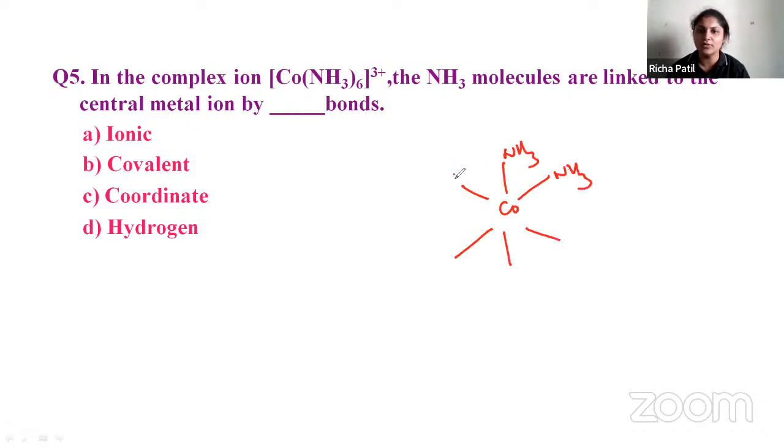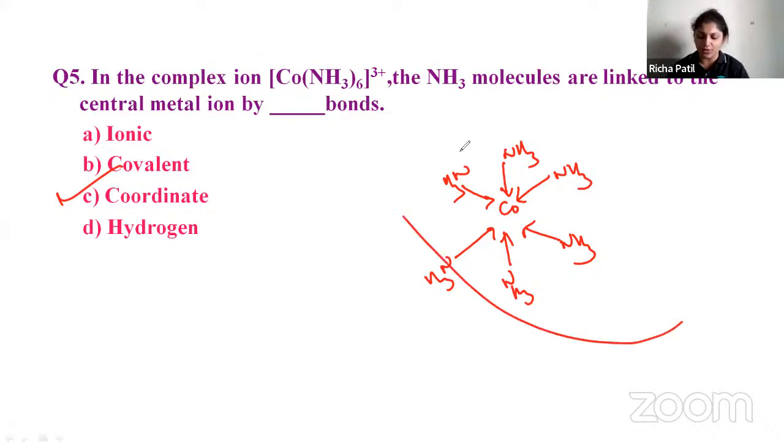Which is the bond? How is it linked? This is your coordinate bond. The answer is C. So this is the structure, and you represent it like this with 3 plus. Understood? So we'll go for the next one.